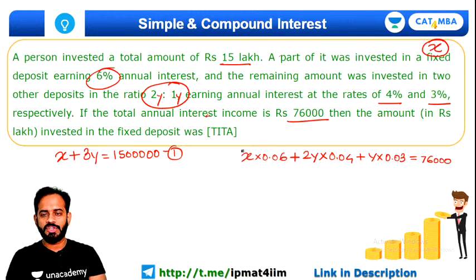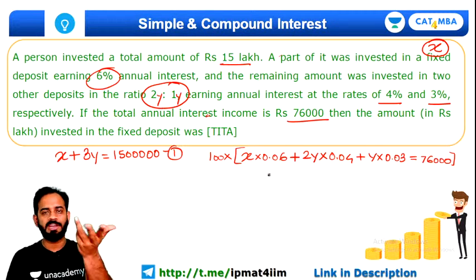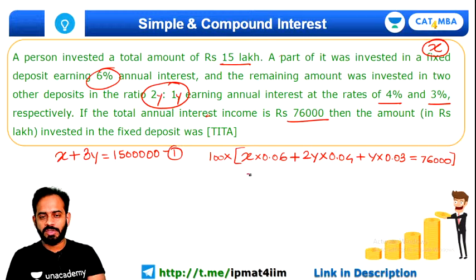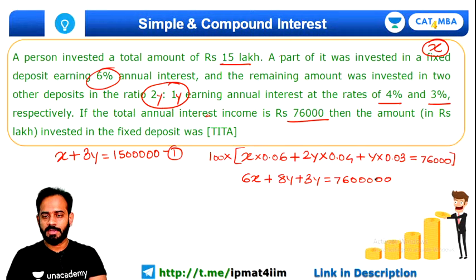Okay, now you just have to multiply this entire equation by 100. Very good, guys, in order to make those decimal numbers whole numbers. So you will get the equation as 6x plus 8y plus 3y is equal to 76 lakh rupees. So basically this equation comes out to be 6x plus 11y is equal to 76 lakh. So this is our equation number 2.